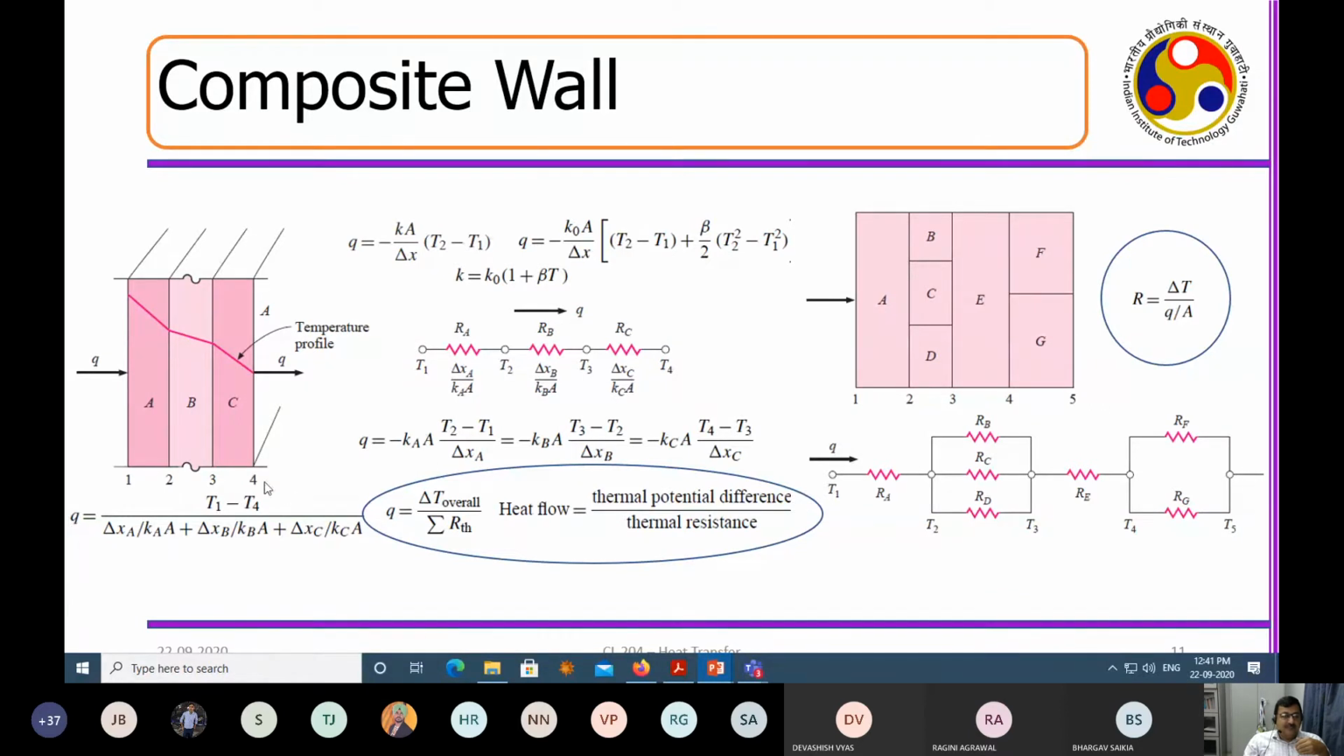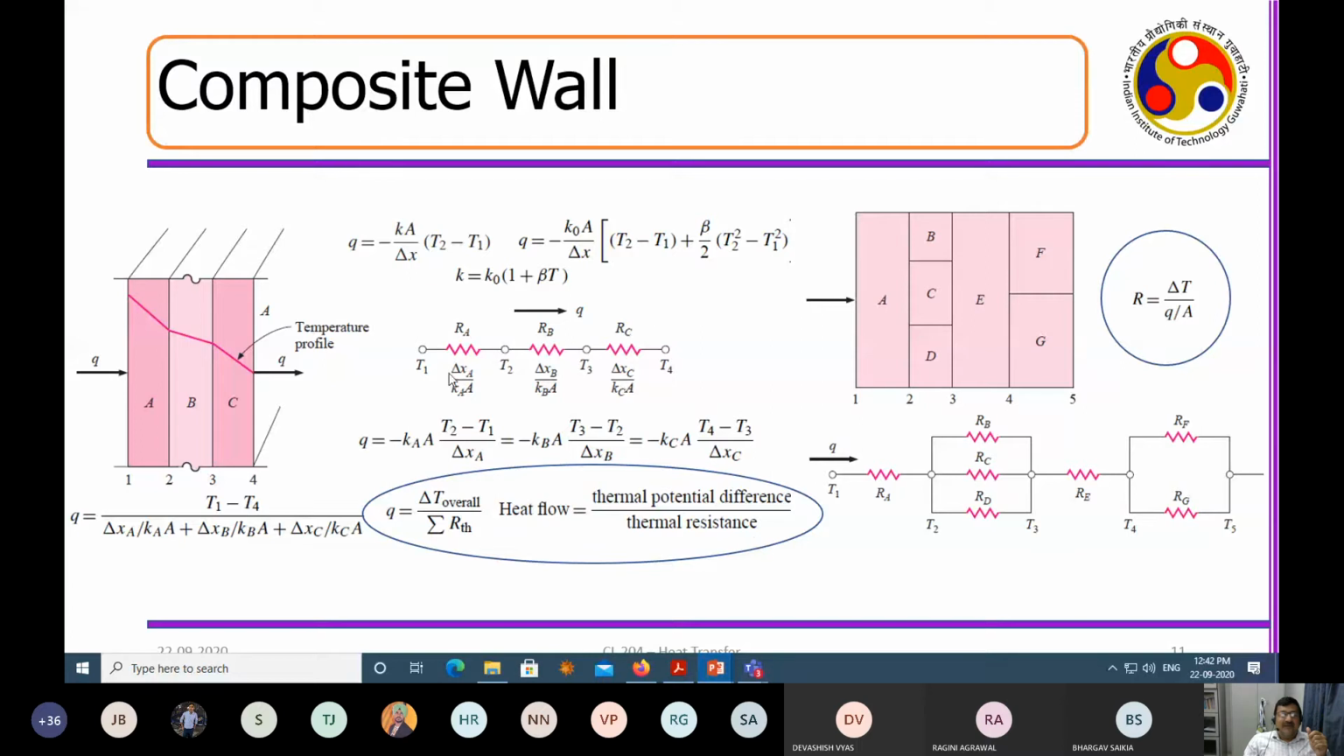Your total rate of heat transfer equation is the driving force, which is T1 minus T4, this overall delta T, divided by the summation of all the resistances that come along the way. So heat flow is equal to thermal potential difference divided by thermal resistance. Some assignments are given with your problems, so please carry out those problems on how to calculate these resistances and so on. This is very, very similar to the flow of electricity, which is the electrical potential difference divided by the electrical resistance.